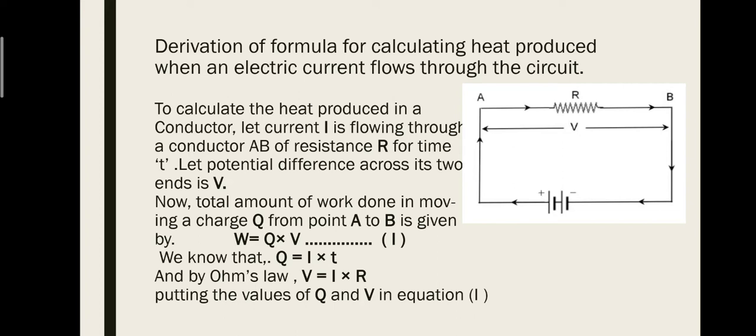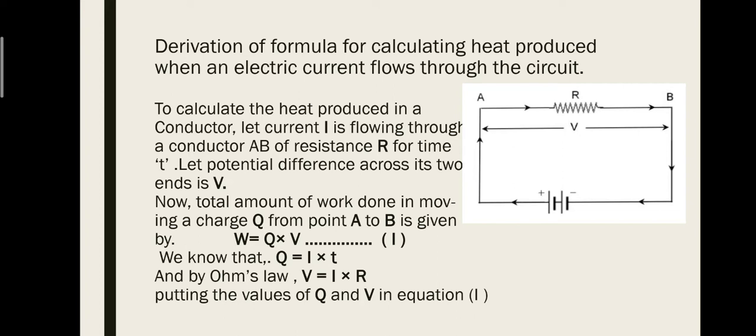To calculate the heat produced in a conductor, let current I be flowing through a conductor AB of resistance R for time t. Let the potential difference across its ends be V. This means that a battery of V potential is applied across the conductor AB.